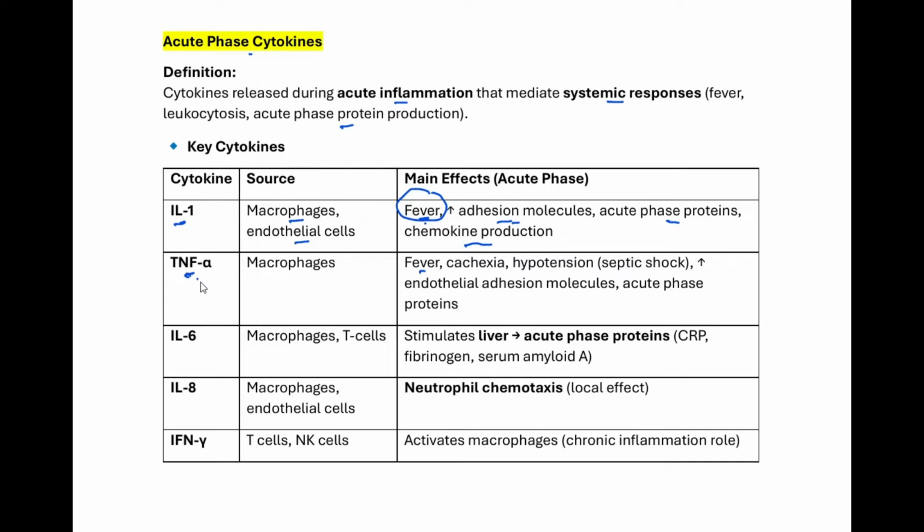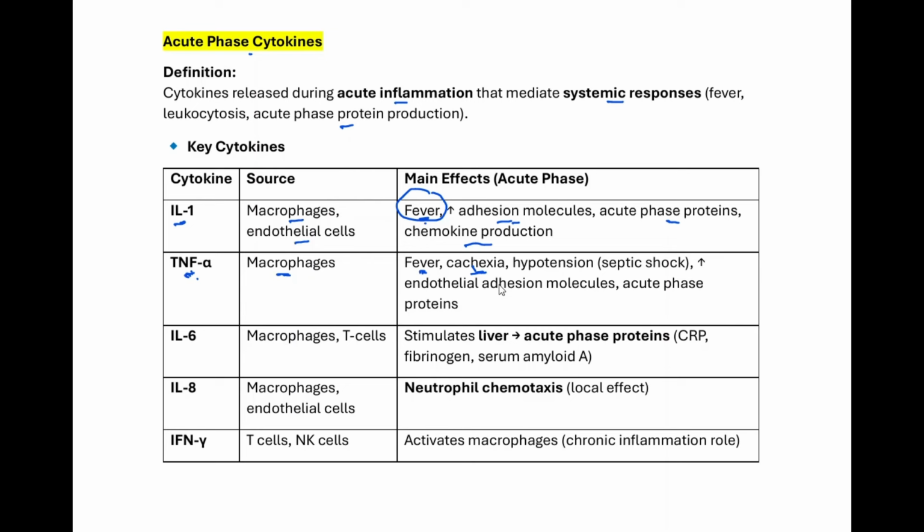Next is TNF-alpha. So TNF-alpha, which is tumor necrosis factor alpha, is produced from the macrophages. And this TNF-alpha could cause fever. It could cause cachexia. Remember, when we say cachexia, it means somebody who is losing weight. And that's why in a patient who has chronic inflammation, for example tuberculosis, one of the things that we see in them is what? Fever, right?